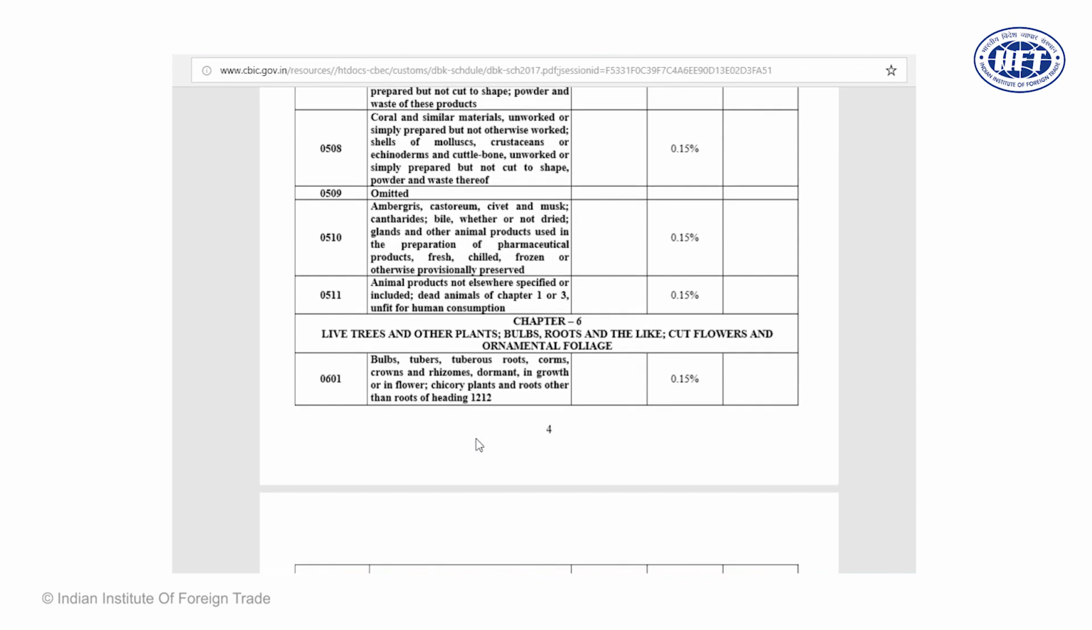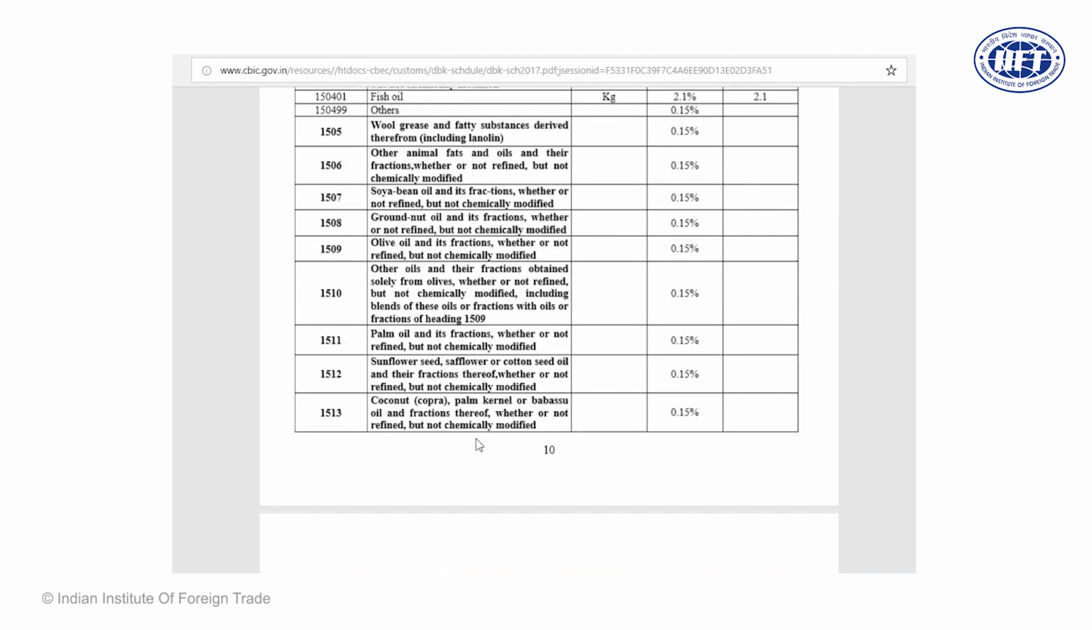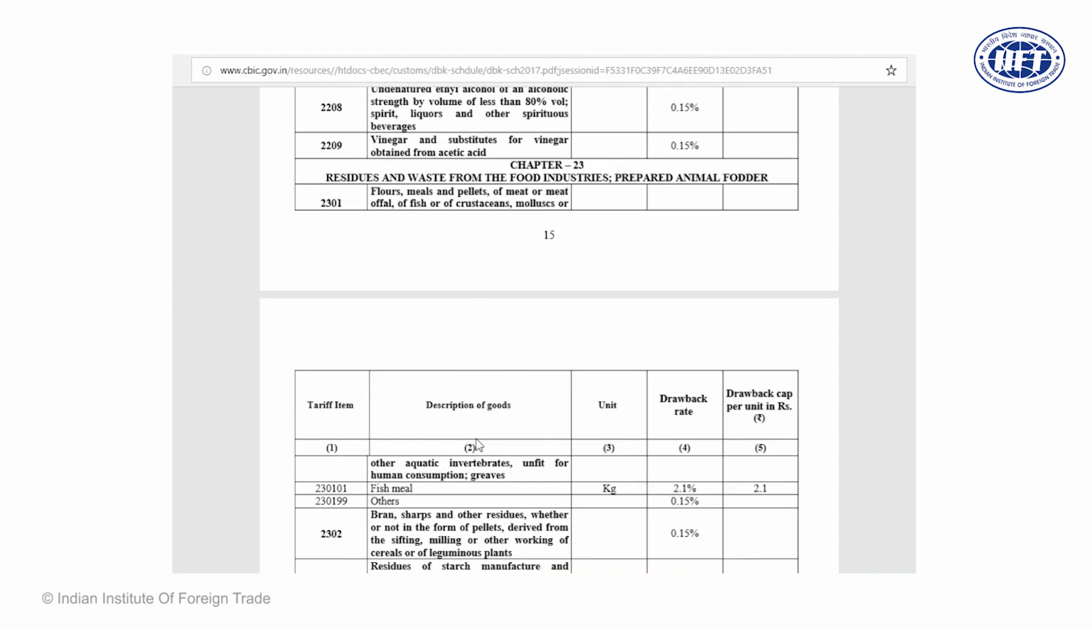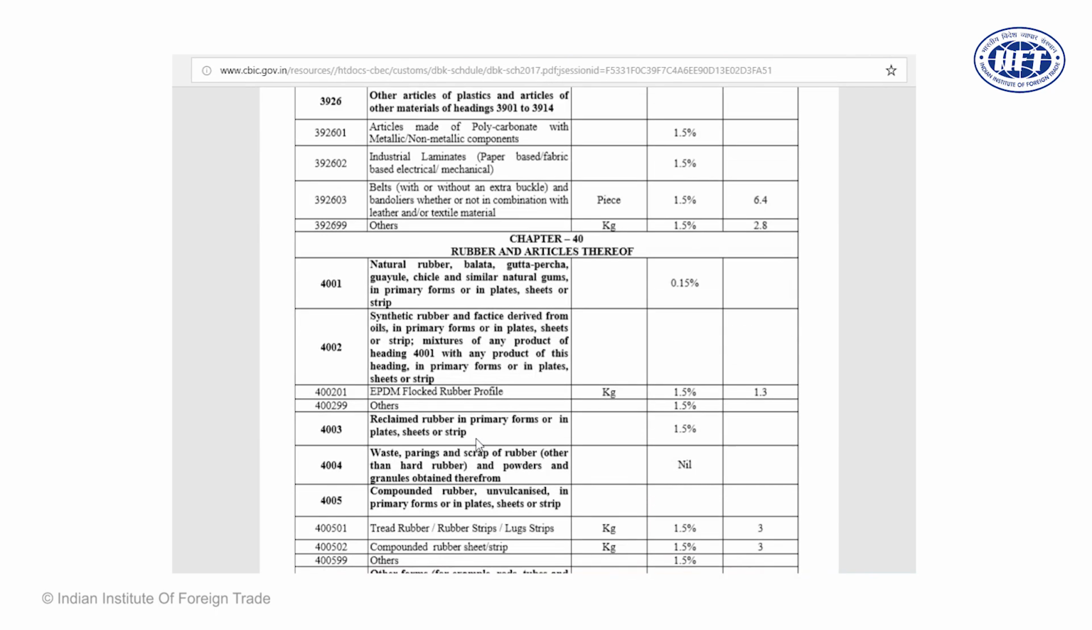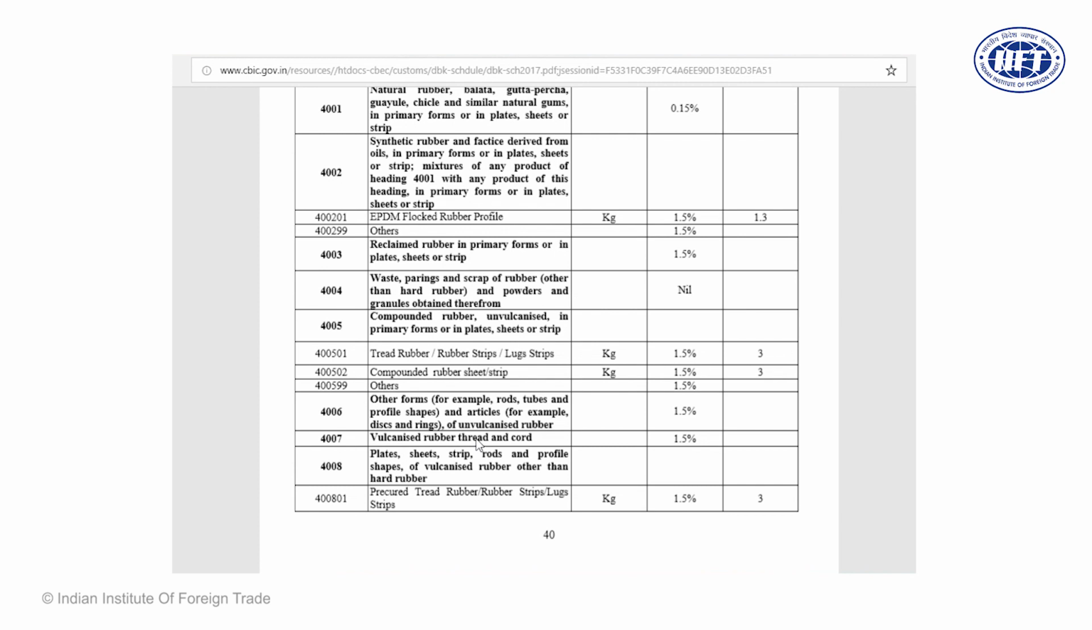Let us also see that, so that we can understand exactly how the whole mechanism works. I just discussed with you that there is a possibility of pricing too high or pricing too low. The government may declare the drawback cap. So here you see in case of EPDM, which is under HS code 400201, we can see that there is a drawback cap which has been mandated.